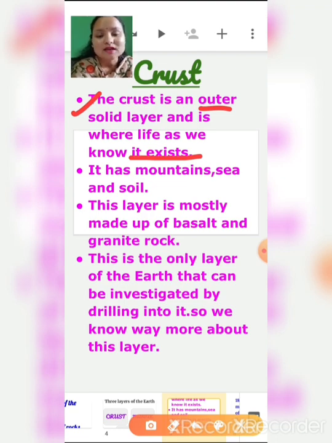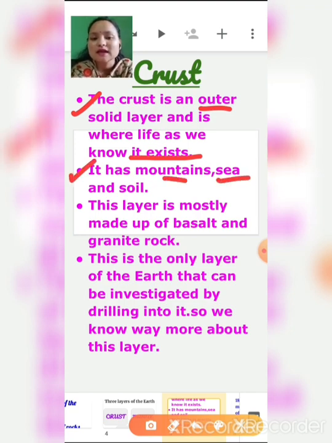Crust is the layer in which human beings and animals live. It has mountains, sea, and soil, as you all can see.